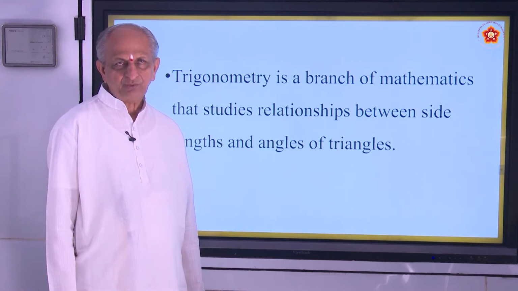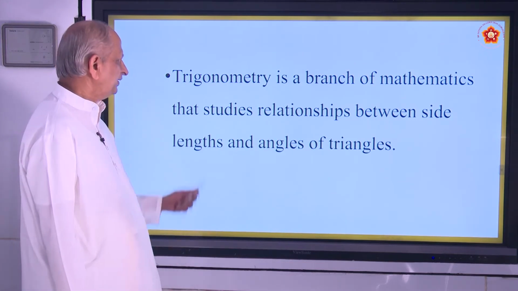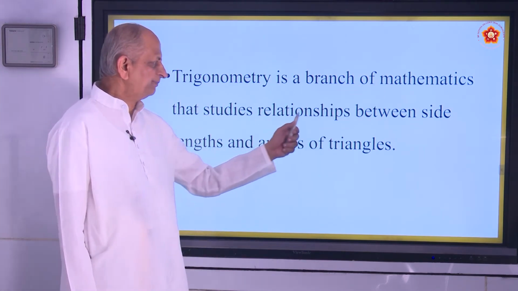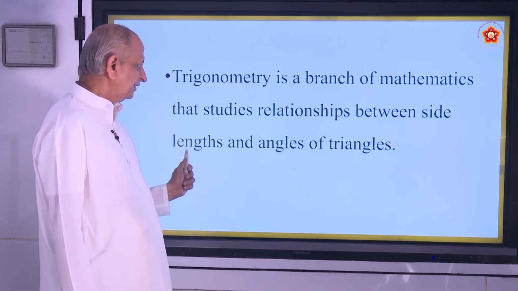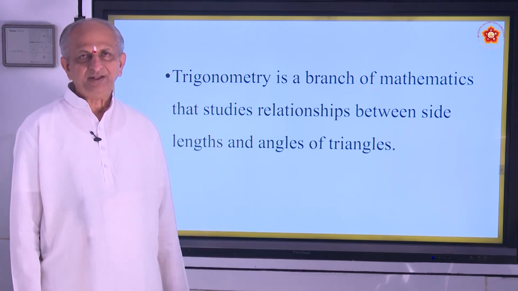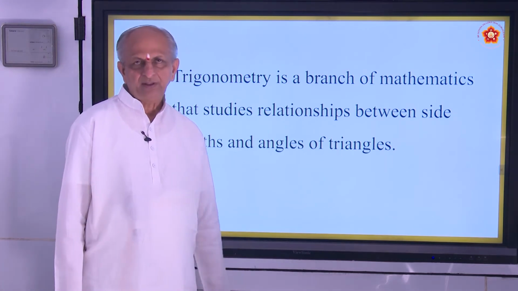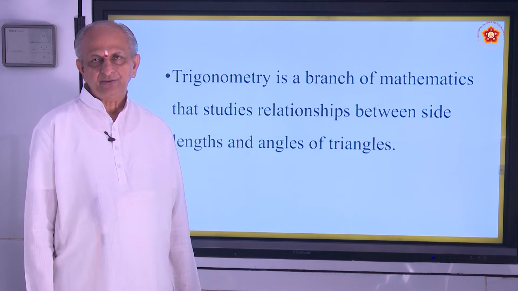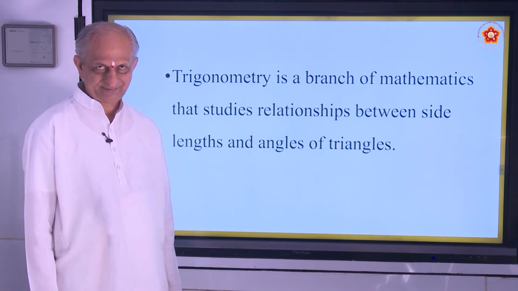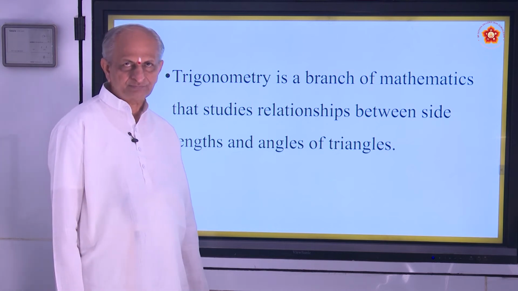Now coming to the what of trigonometry. Trigonometry is a branch of mathematics that studies the relationship between side lengths and angles of triangles. We have already studied about triangles in geometry. What is a triangle? A triangle is a figure having three sides and three angles. Here in trigonometry we especially refer to the right angle triangle.